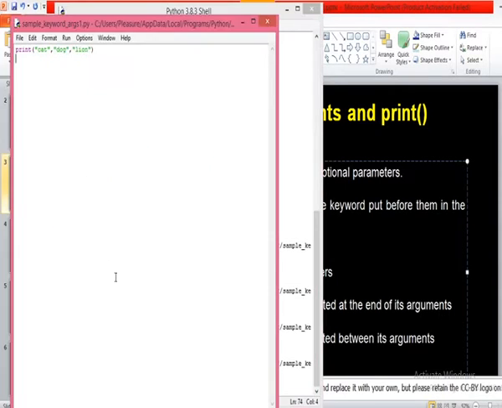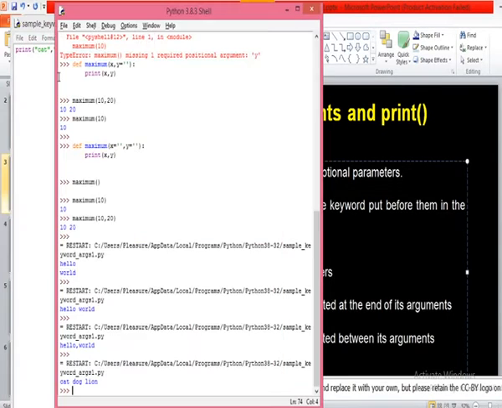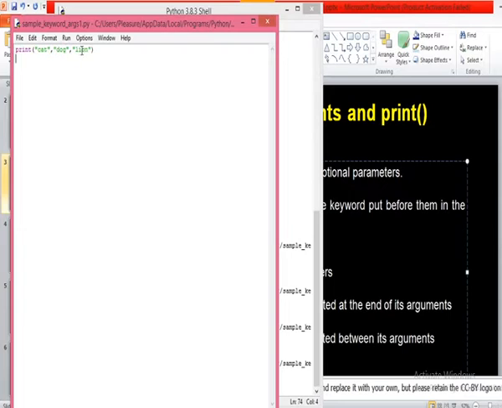Always by default, when you have comma separated strings in the print function, listen to my words, when you have comma separated strings or any data in the print function, they are displayed with a space as a separator. But if you want a separator as you wish, then you can use another keyword argument called sep. Sep stands for separator. So what is the character to be used to separate the display of the comma separated data?